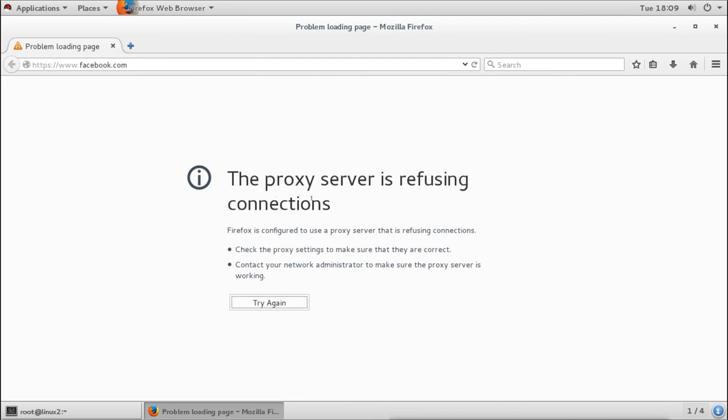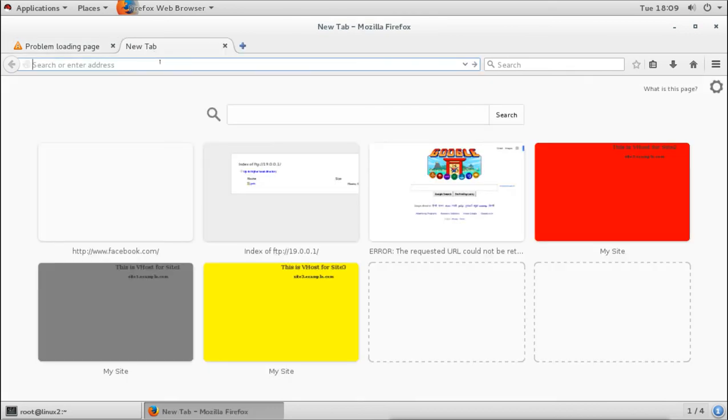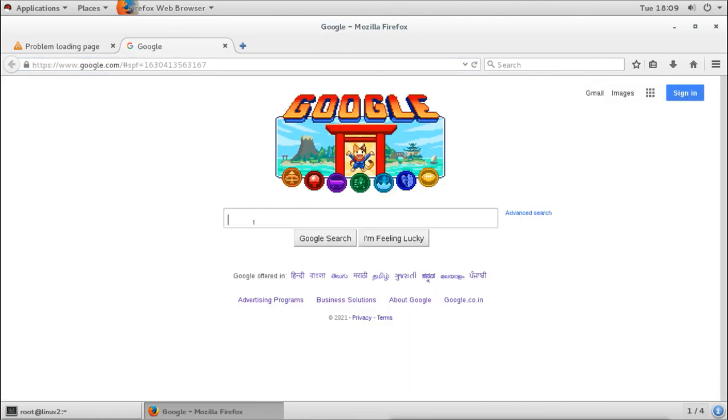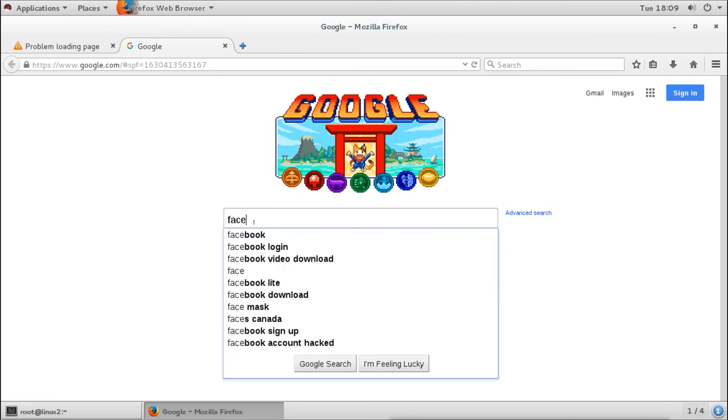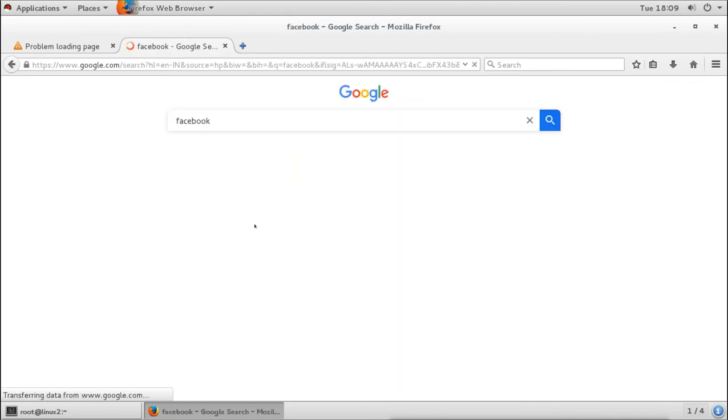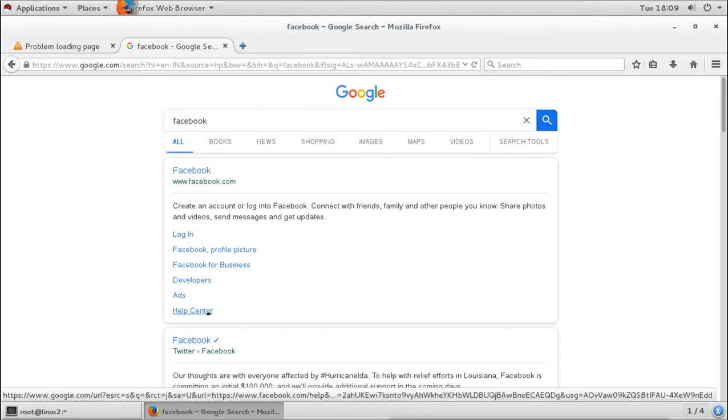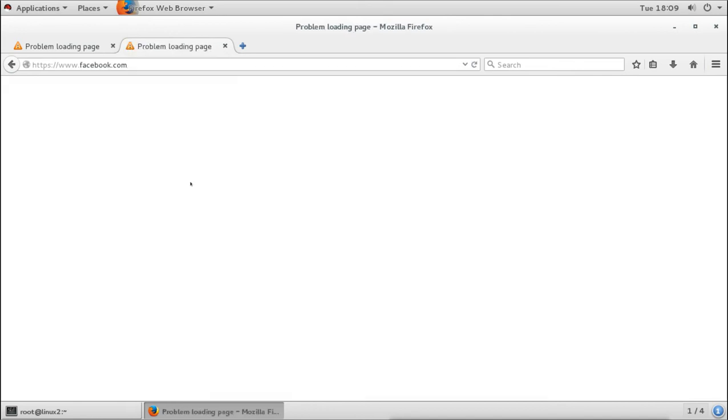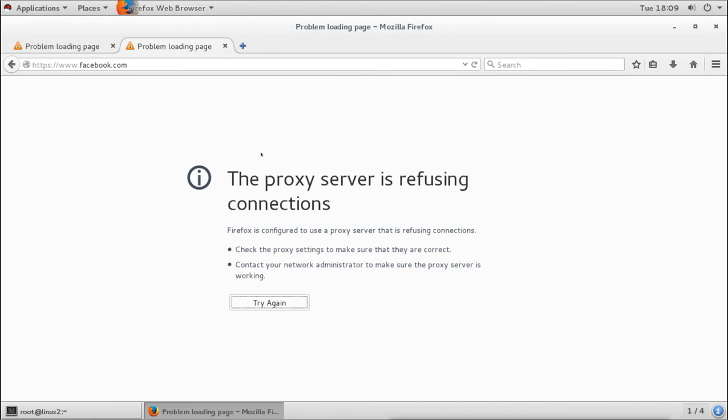Now I will try to access another site. Let's say for example I will try to go to Google. Google is working. I will try to search for Facebook on Google. It is showing the results here. I will try to go to the site from here. Again it says refused, because whenever it sees this URL, it refuses the connection. It is not allowing the site to work.